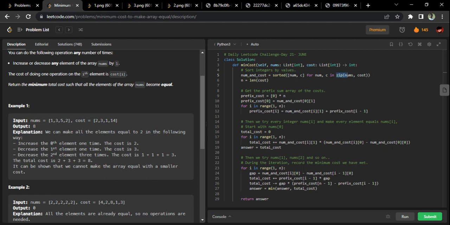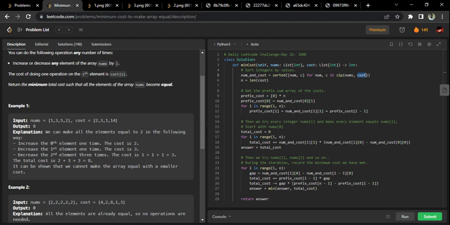Don't worry about what zip is and all. There are much easier ways to do that. You can use a simple for loop and range function, and you can get it. Zip basically means that nums is an array, cost is also an array, and it will open them at once. So the first element of nums and the first element of cost will be paired together and accessed together. That's the function of zip. You need not be aware of these things. This is just a way of doing it. You could have done it the other way also, using the range function and the variable i. I hope these things are clear to you now.